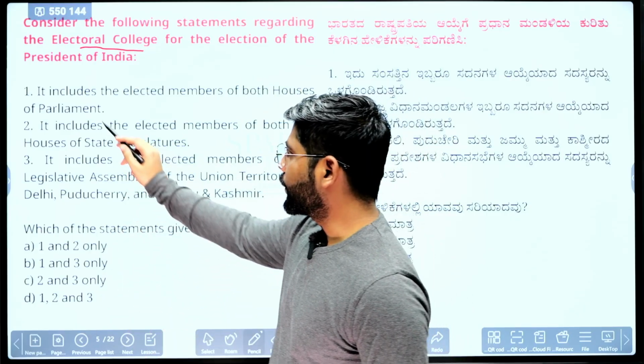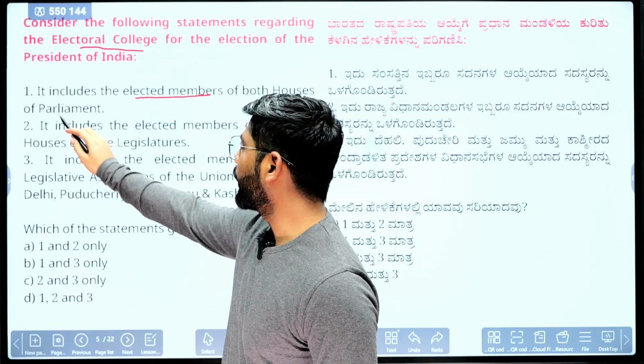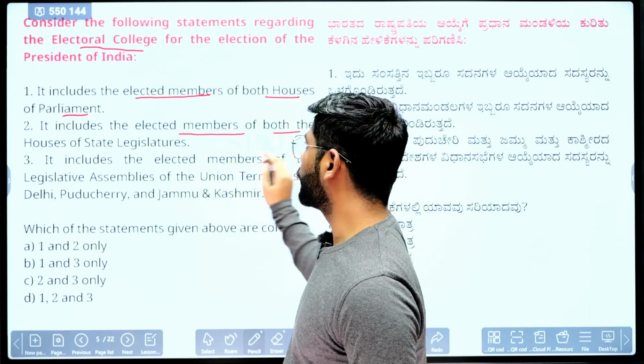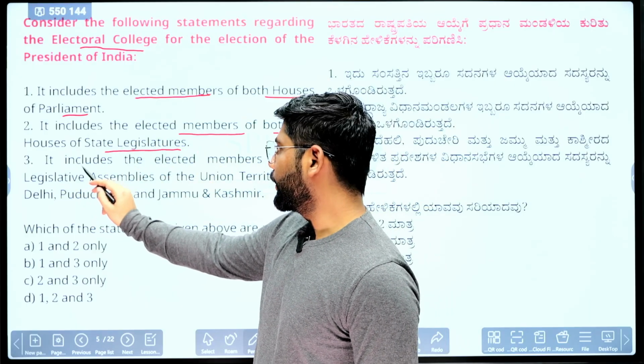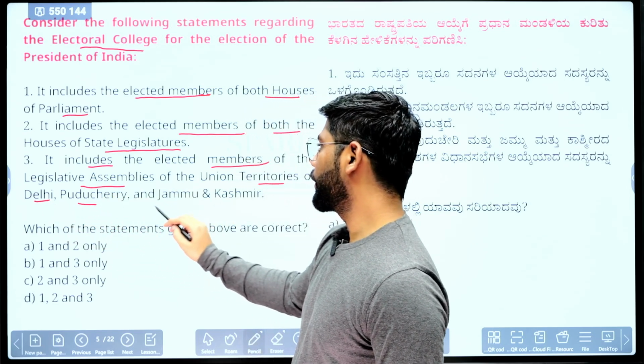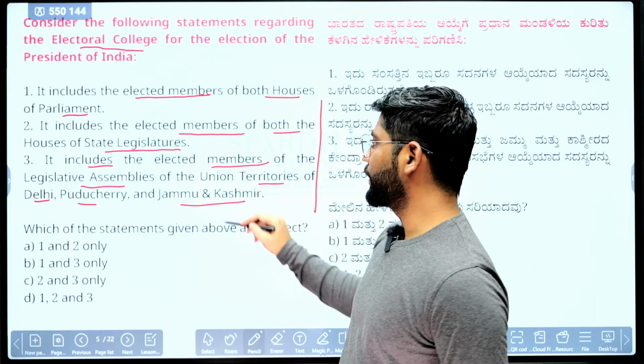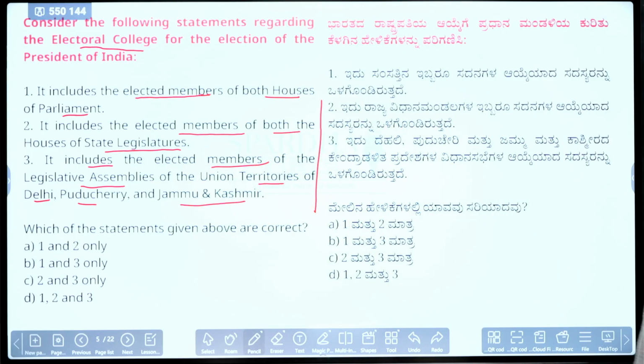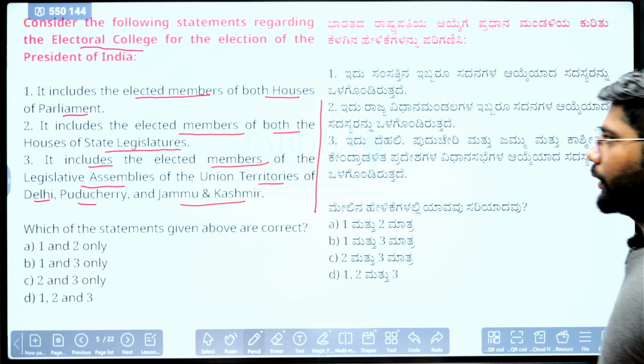president. First statement, it includes elected members of both houses of Parliament. Second, it includes elected members of both houses of state legislature. Third statement, it includes the elected members of the legislative assemblies of union territories of Delhi, Puducherry and Jammu and Kashmir. So let me know which one is the correct here. Okay, we'll see which one is the correct.